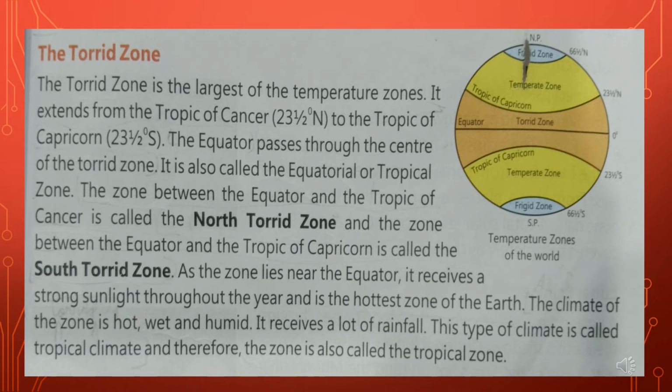And what type of climate is there? Here the climate is hot, wet and humid. It receives a lot of rainfall. This type of climate is called the tropical climate, and the zone is also called the tropical zone. In the picture we can see the area which lies near the equator is the torrid zone.